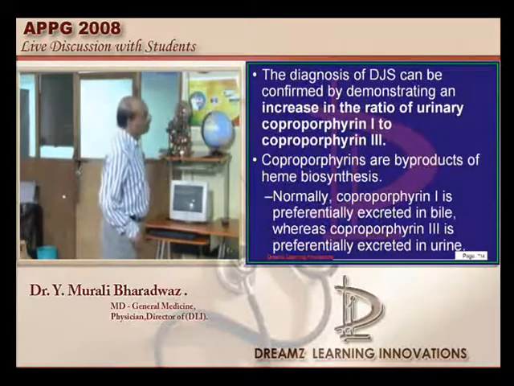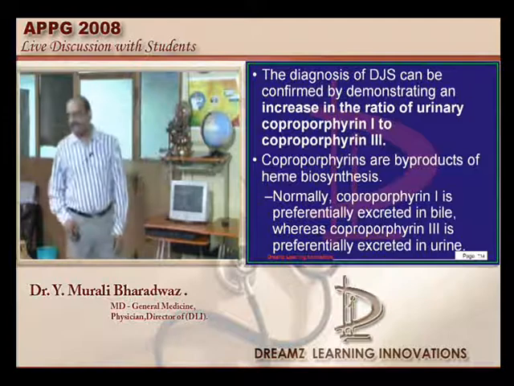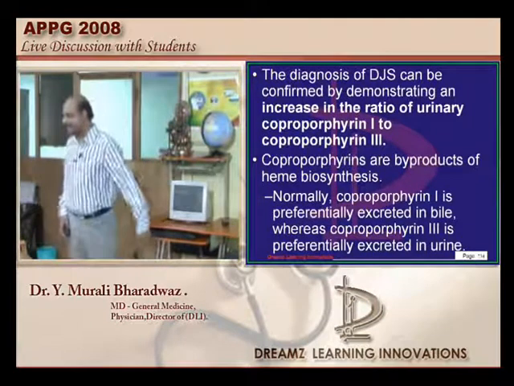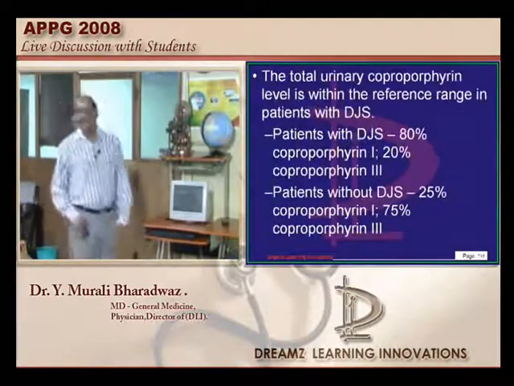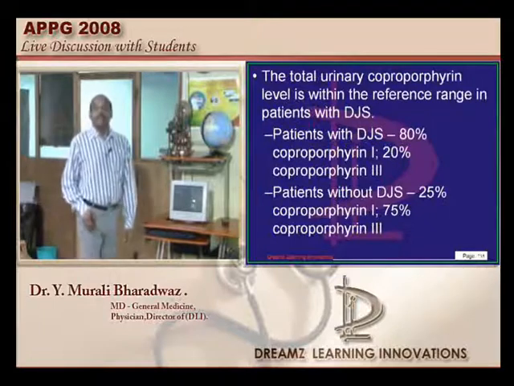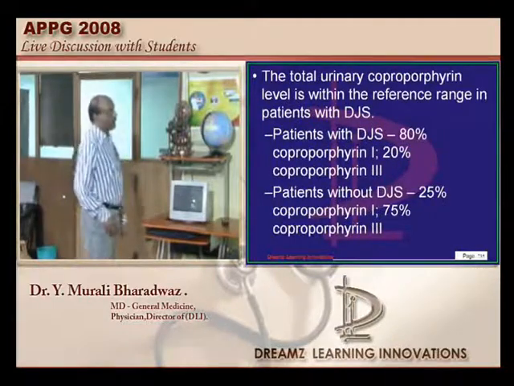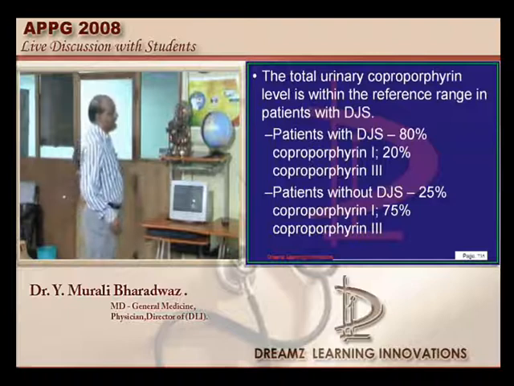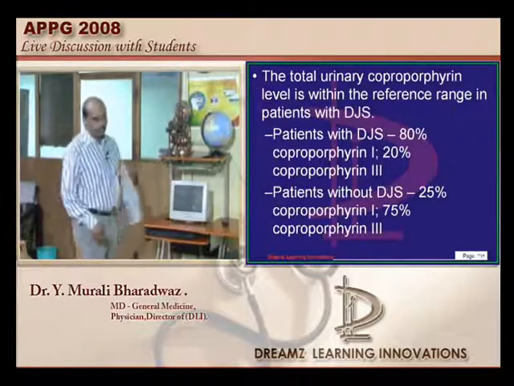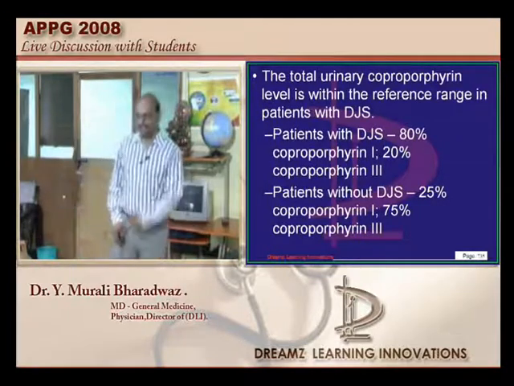Then what is the role of the coproporphyrins in the diagnosis of Dubin-Johnson? I was waiting for this question to come, at least the option to come. The ratio of urinary coproporphyrin 1 and coproporphyrin 3 is typically elevated, which will confirm the diagnosis of Dubin-Johnson.